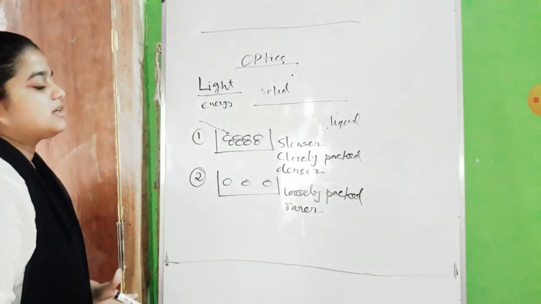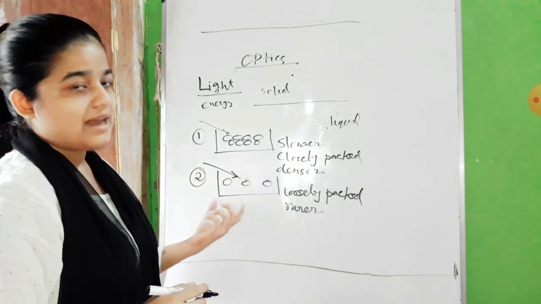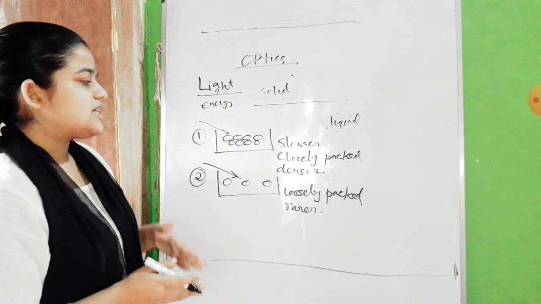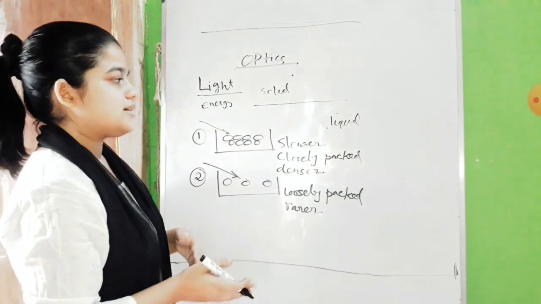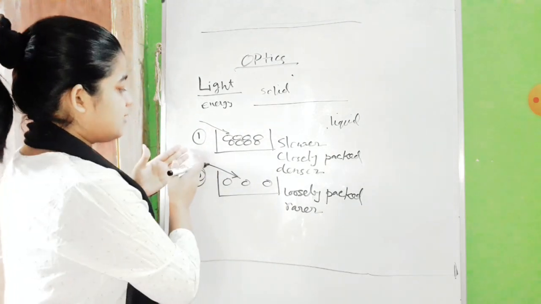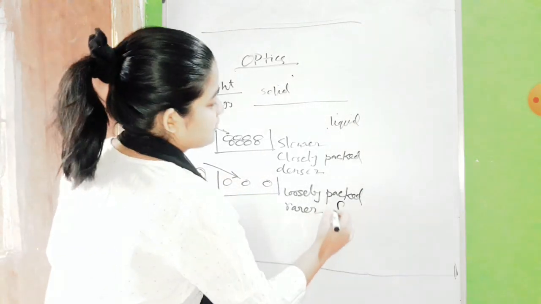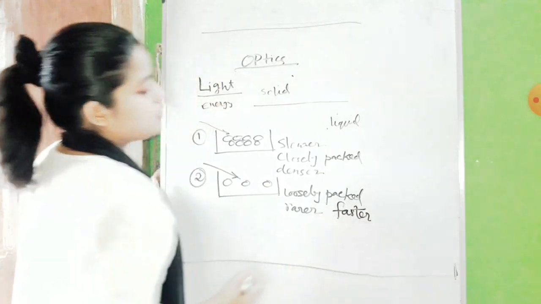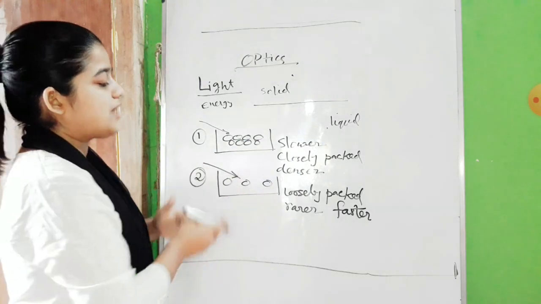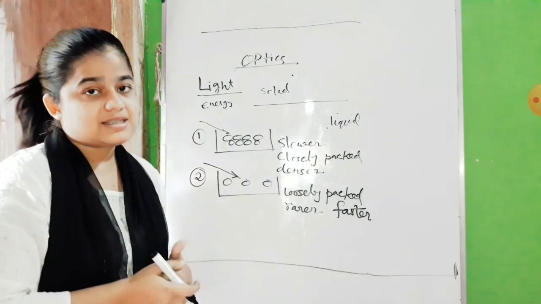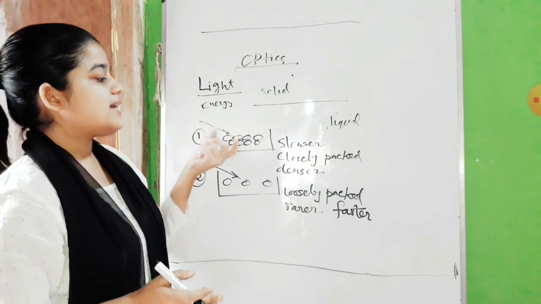For a rarer medium, when a light ray falls on this matter, the incident ray does not feel so much difficulty. It can pass through that. If it is coming from a denser to a rarer medium, then what happens? Its speed gets faster. As these molecules are not giving that much resistance to the light wave, the light wave can travel faster inside a rarer medium, as well as slower inside a denser medium.